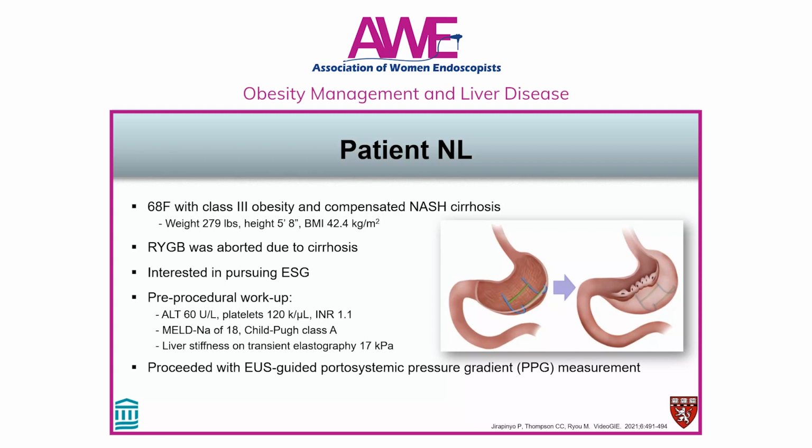On her workup, her ALT was 60, platelets 120, and INR was 1.1. Her MELD sodium was 18 with Child-Pugh class A. On FibroScan, her liver stiffness score was 17 kilopascal. At that time, since we did not know if it's safe to perform ESG in patients with cirrhosis, we decided to do more workup to assess if she had portal hypertension.